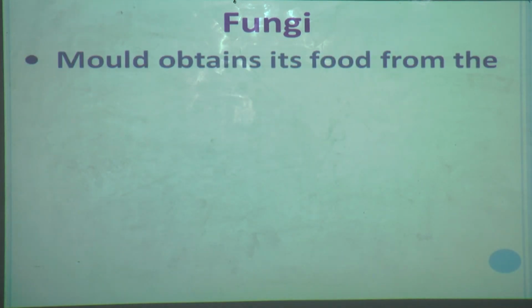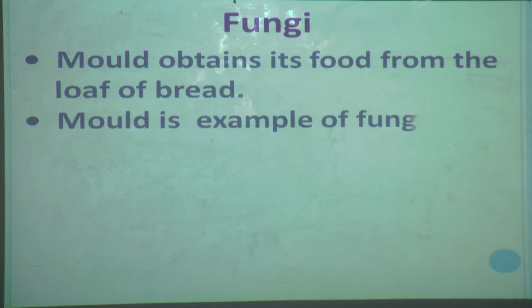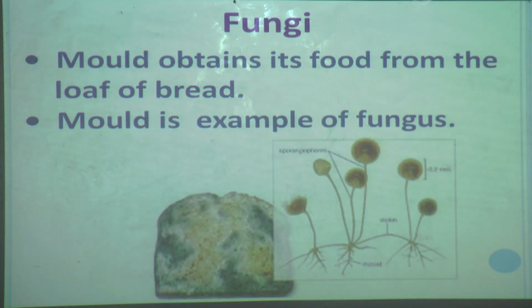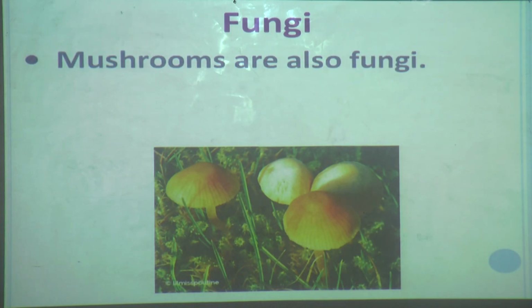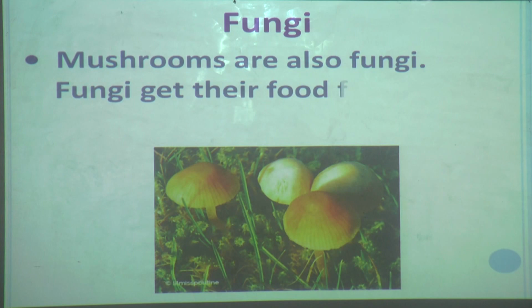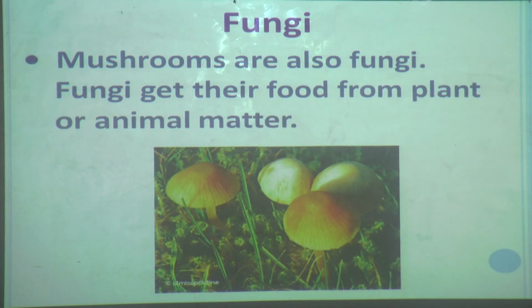Mold obtains its food from the loaf of bread, and mold is an example of fungus. As there is no chlorophyll in it, it cannot make its own food. Now one more example I will show you of fungi. Mushrooms are also fungi. Fungi get their food from plant or animal matter on which they grow.